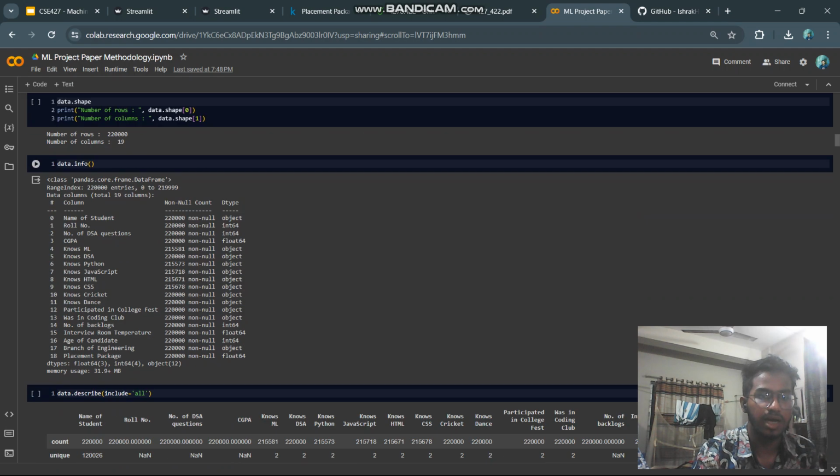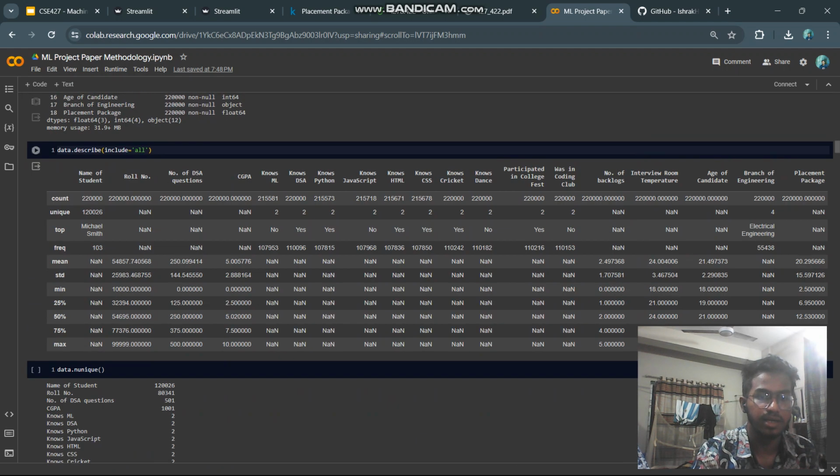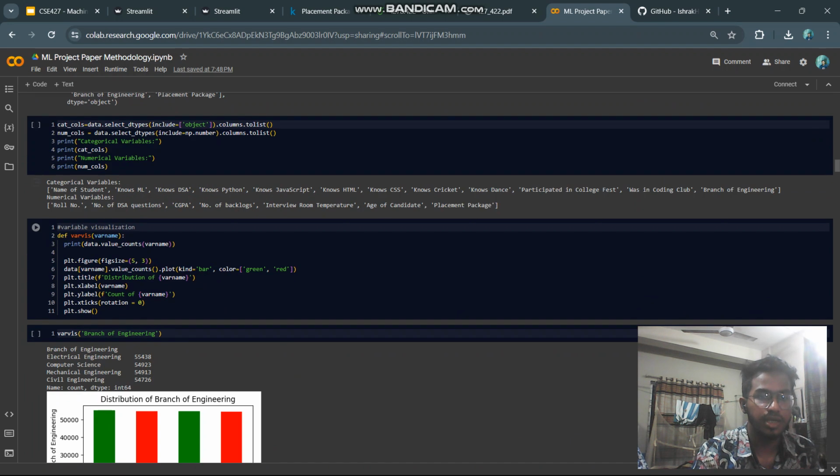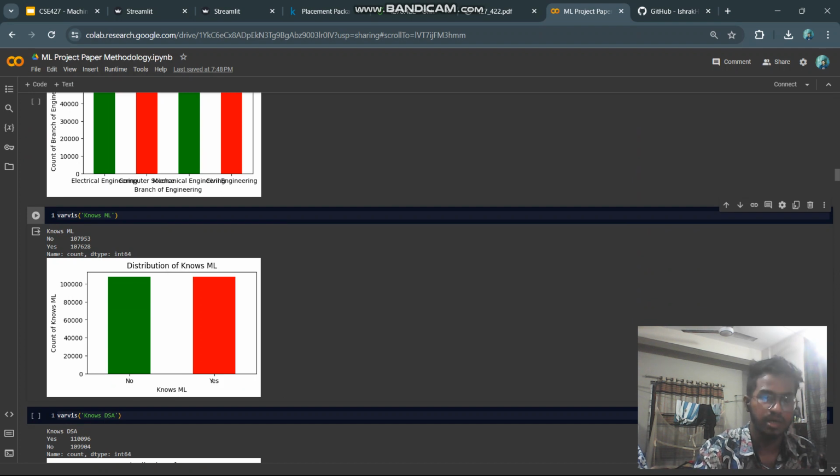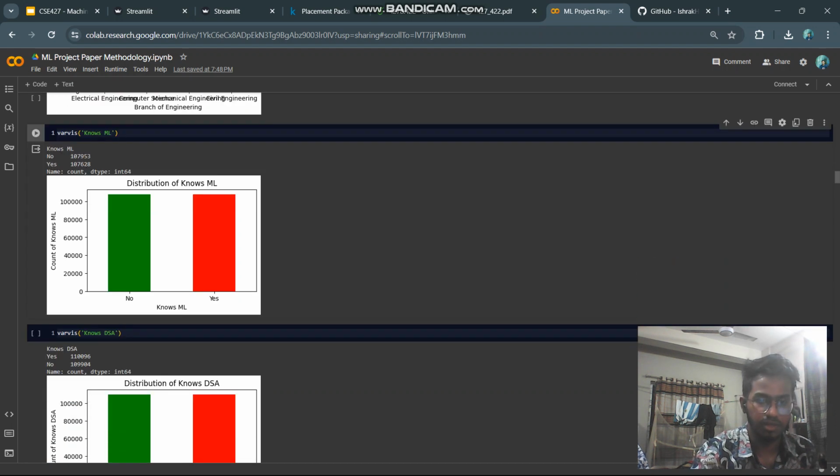In this EDA part, you can get an idea of what our dataset actually looks like. Here you can see the categorical values and numerical values. As I mentioned, we need numerical values only, so we need to do some kind of encoding. First we tried one-hot encoding, which gave a problem because it increased the dimensions, so we ended up with label encoding. Then you can see that in our features, the instances are evenly distributed. Why does this happen? Because we used a synthetic dataset, that's why the numbers are evenly distributed, so we get the 50-50 split there.